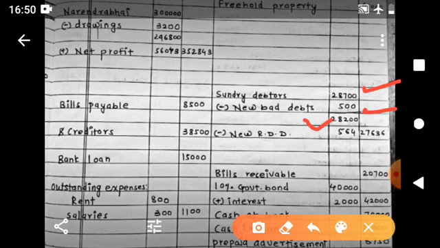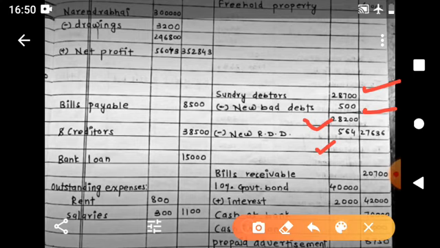So 2% of 28,200 is 564. That's it. This is important. So in the outer column 27,636 is the amount of debtors today after making all the necessary adjustments.